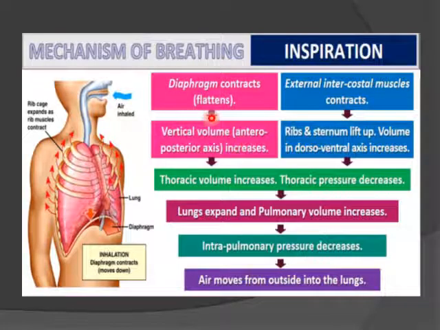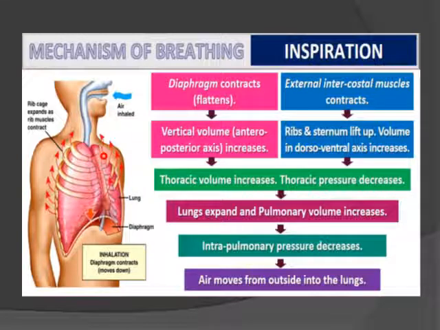Then the vertical volume, or the anteroposterior axis, increases. Along with the contraction of the diaphragm, the external intercostal muscles, so these are the intercostal muscles, are also going to contract. Ribs, these are the ribs. We have 12 pairs of ribs.